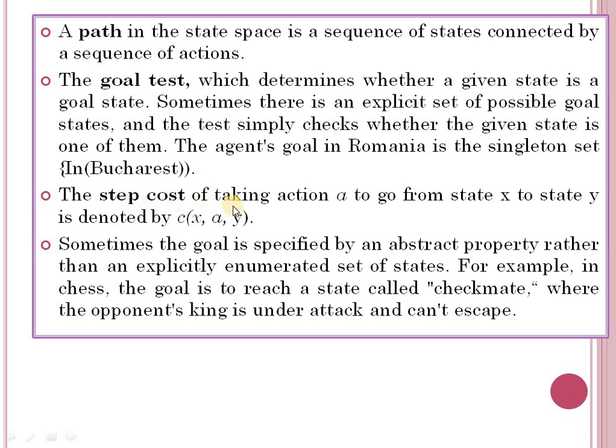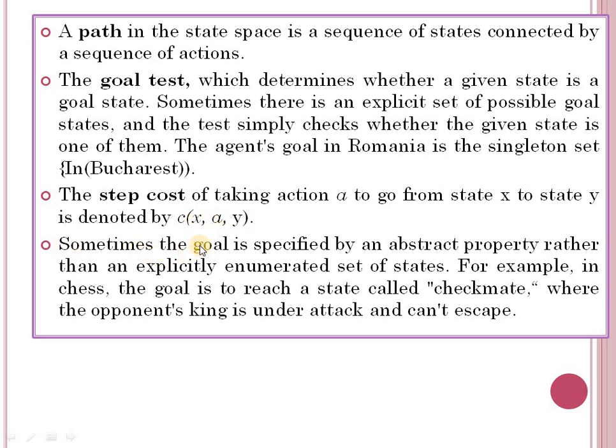The step cost of taking action A to go from state X to state Y. In our case, Arad to Y, what is Y? It is Bucharest. It is denoted by cost c(X, A, Y).